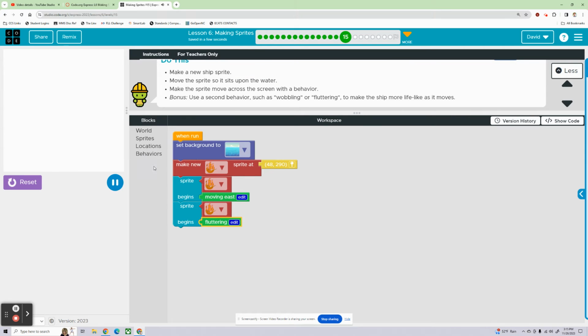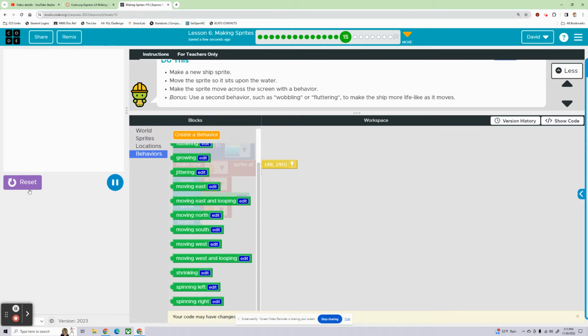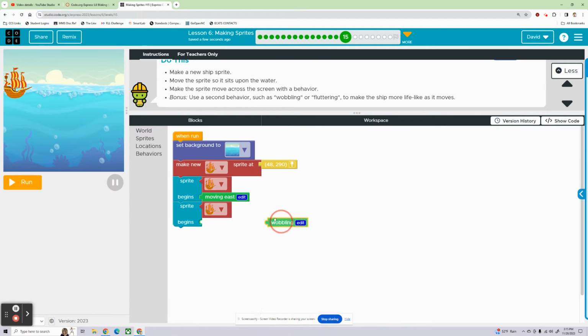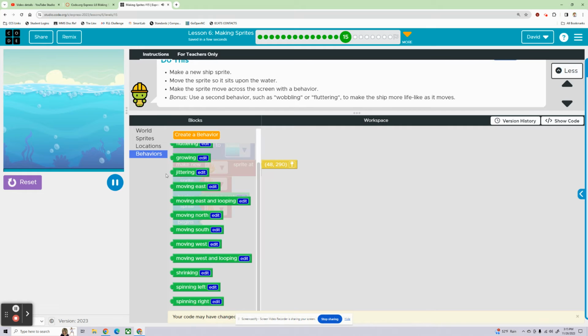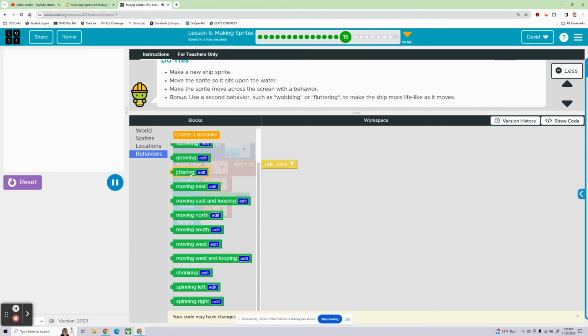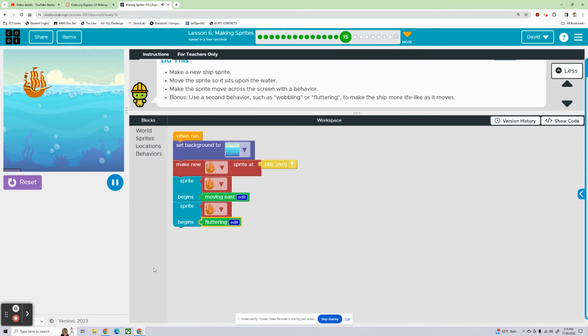And then what does wobbling look like? Just to make sure, I like fluttering best. Wobbling, where are you? Maybe I can't. There it is, at the very bottom. Then I like the fluttering better for sure. Behavior. Well, keep playing. Fluttering's perfect.